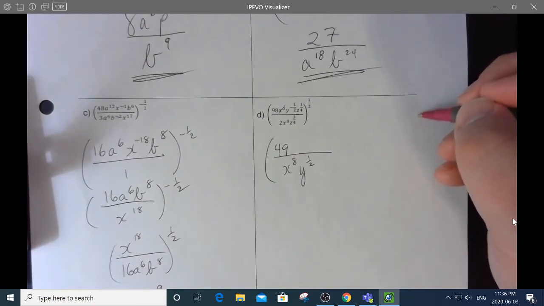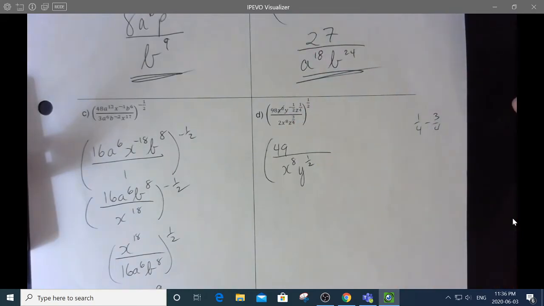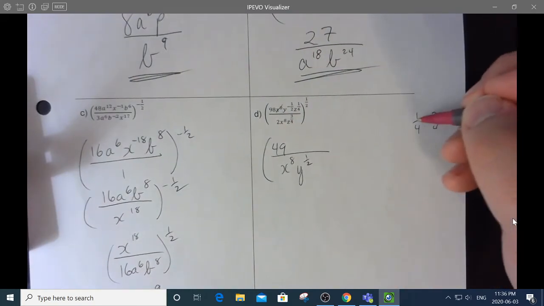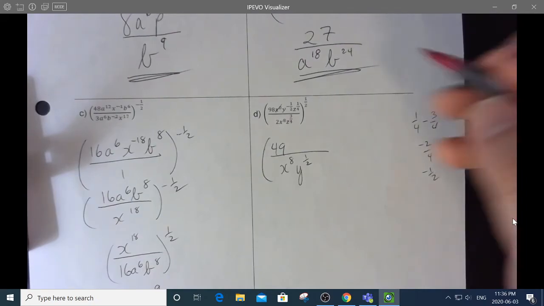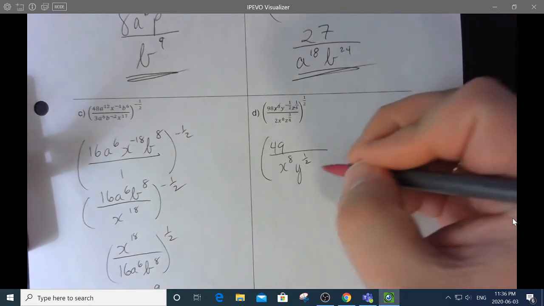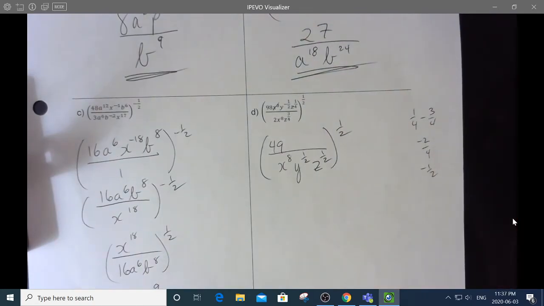Now think about this. 1/4 minus 3/4. Do you get why I'm subtracting them? Because when you're dividing powers, you subtract their exponents. 1/4 minus 3/4 is negative 2/4, which is negative 1/2. So it'd be negative 1/2 on the top, which would make it positive 1/2 on the bottom. And we're taking all of that to the power of a half.